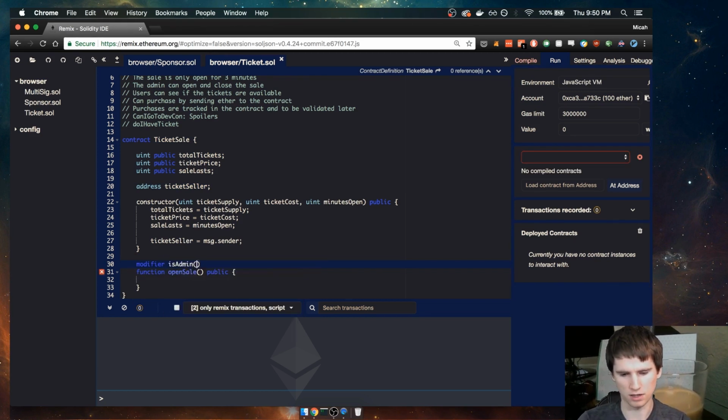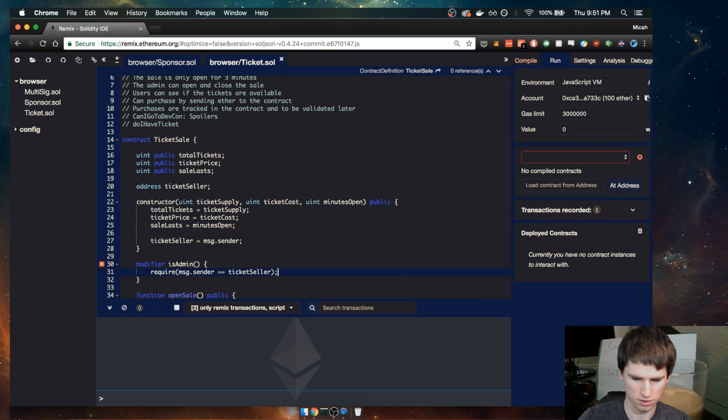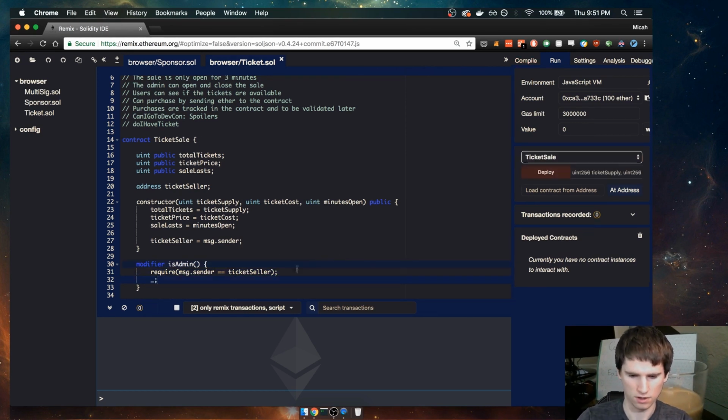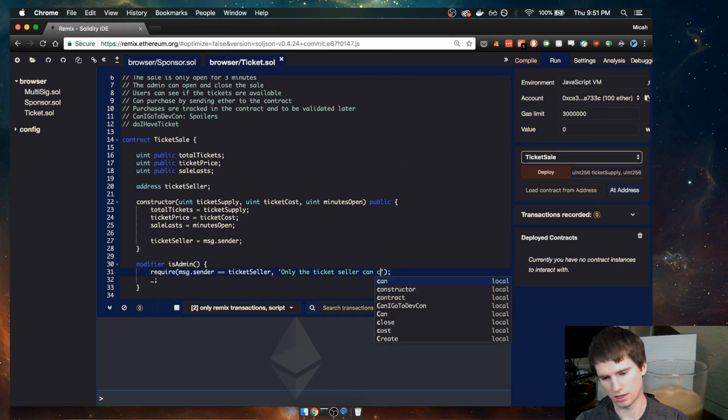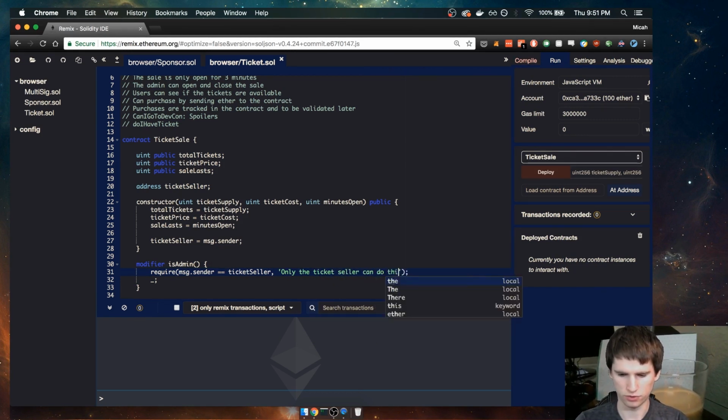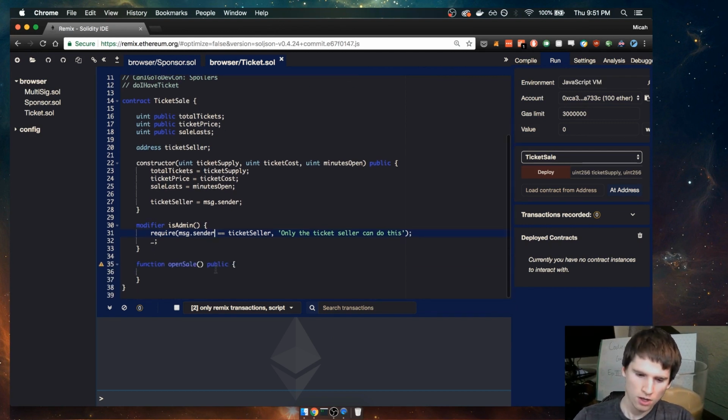Is admin. My standard modifier. Alright, so we're going to require that the message sender equals the ticket seller. And we'll add a message, only the ticket seller can do this. Okay. So only the ticket seller can open the sale. So we're going to add that modifier here.